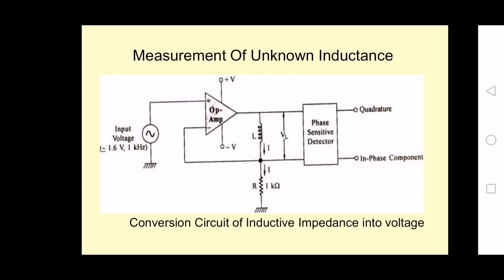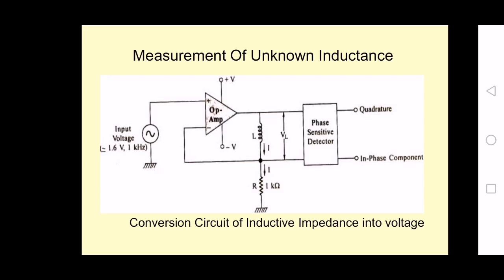For that we have to find the current through the resistor. Whatever the current that is passing through the resistor is the same as the current through the inductor. From that concept we are finding the voltage across the inductor. From that we are measuring the unknown inductance.